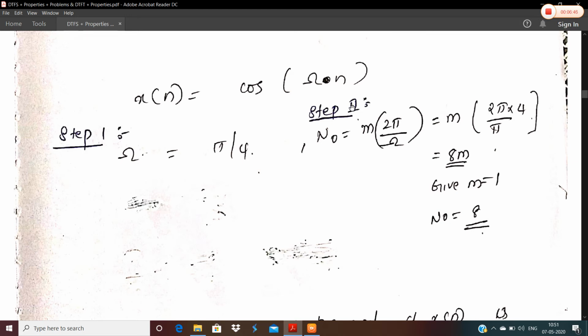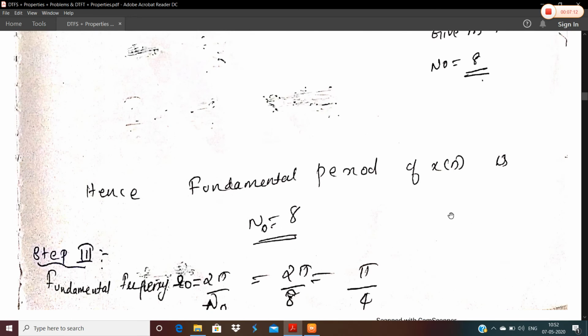In step 2, we find the fundamental period N0 by using the formula N0 equals m into 2 pi by omega. Omega's value is pi by 4, so it becomes 8m. On giving m equal to 1, we get the value of N0 as an integer value, that is, N0 is equal to 8. Hence, the fundamental period of x(n) is N0 equal to 8. So that is the second step, finding the fundamental period.